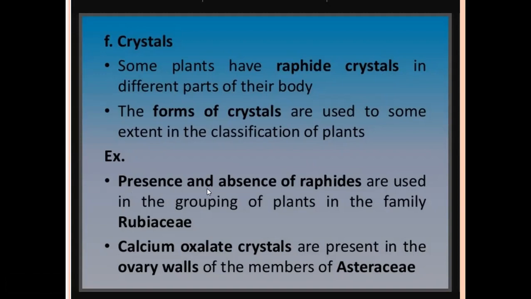Example: presence and absence of raphides are used in grouping plants in the family Rubiaceae. Calcium oxalate crystals are present in the ovary walls of members of Asteraceae.